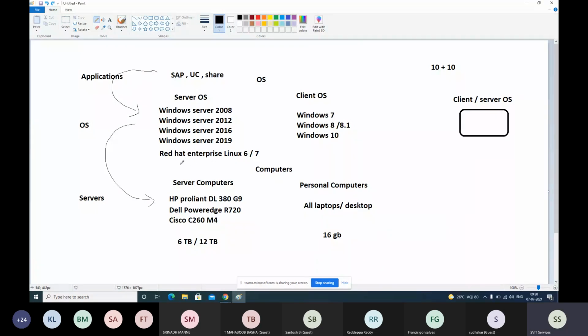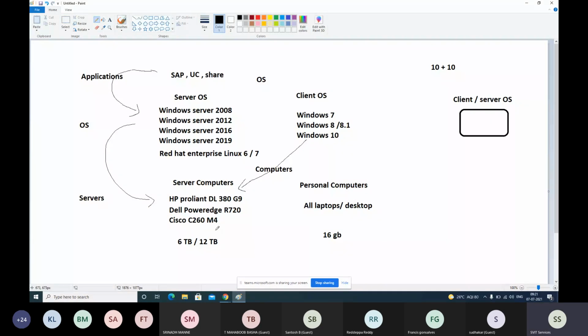Okay. Now, vice versa is also possible. On personal computers, we mostly use them for project work, attending courses, preparing a resume, Gmail, YouTube, whatever personal use, right? Basic things. If you install a Windows client operating system on server computers, it's also possible. No one will complain, no one will give you any error. It's possible because it is an OS and it is a server computer, so you can install it.